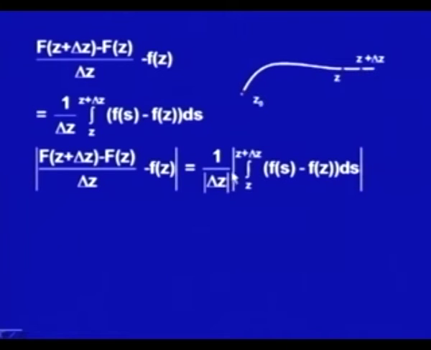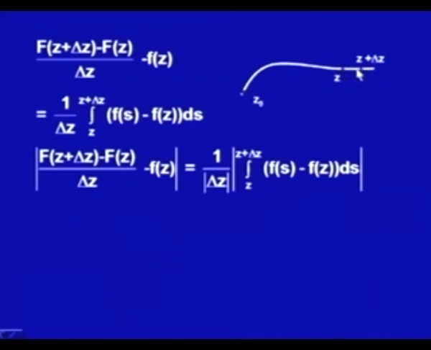Now, for finding the absolute value of this, what we actually have to show is that this is arbitrarily small. So, for this we will use the ML inequality, if you do remember. Now, you see f(s) minus f(z), what is my region of integration? Z to z plus delta z, and we are talking about this path.